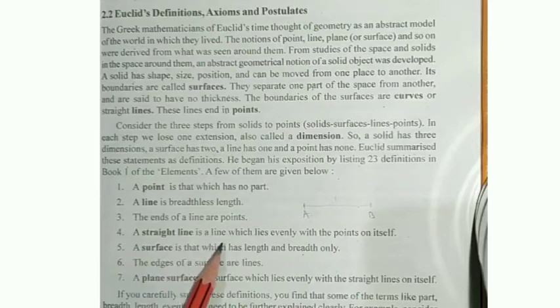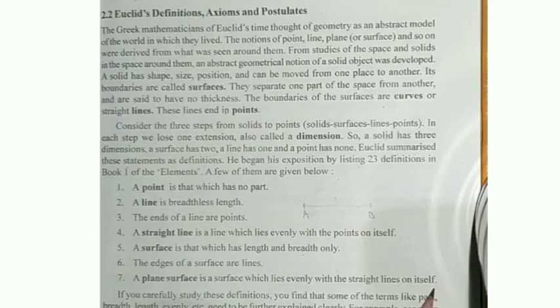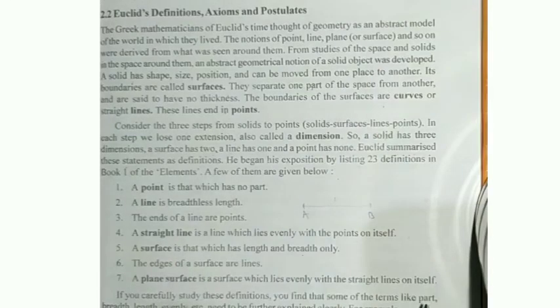A straight line is a line which lies evenly with the points on itself, okay. If I take any one straight line, it lies evenly on every point, if you count the points on that line. Next, a surface is that which has length and breadth only, okay. See here, if I take this textbook surface, we can say this is the width and this will be the length, or we can say it has only two dimensions, length and breadth.